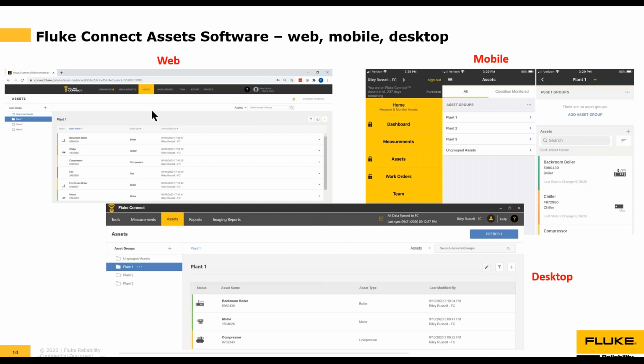You'll notice it looks very similar to the web app. However, we do recommend using the web app for most Fluke Connect asset functionality because it's easier to maneuver in the web app. At a minimum, I would definitely use the web app when you start to add or create asset groups, asset subgroups, and assets. Then when you go out into the field to take a measurement reading or a thermal image, you can easily assign those measurement readings or thermal images to the assets that you've already created back in the office from the web app. It's just a much easier and much more efficient workflow.